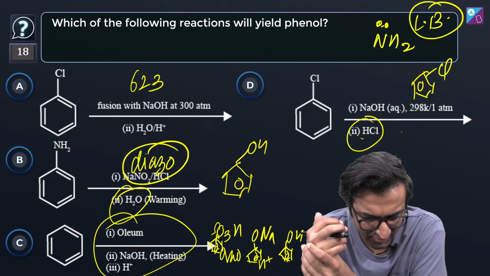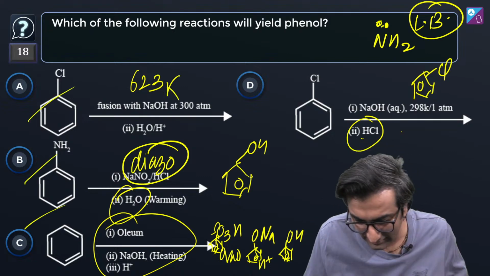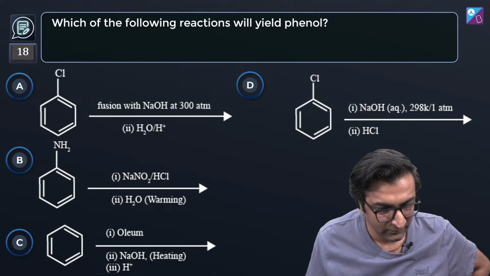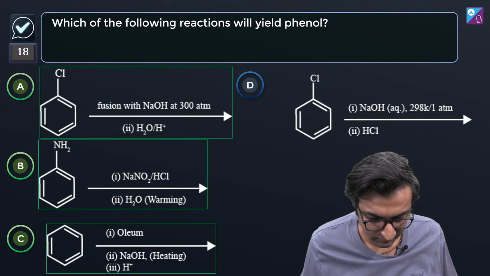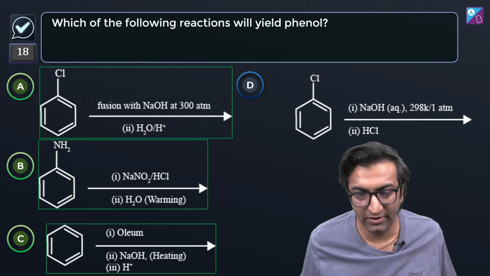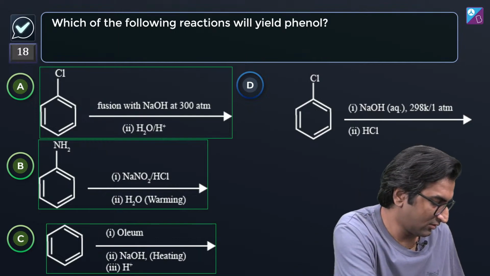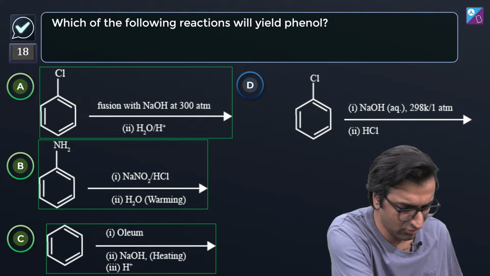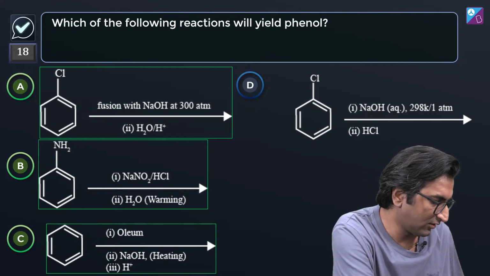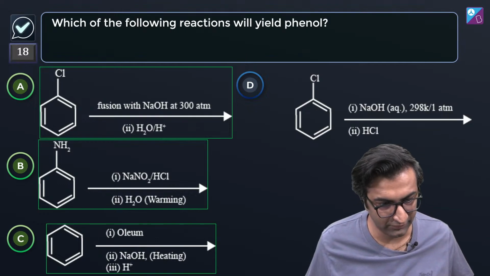A has temperature, yes, temperature should be there, maybe it's a typo. A, B, and C are correct. Yeah, it's probably a typo. Let me check the actual thing in Exemplar. Where is the Exemplar PDF? What is the name of this chapter? Oh, we are on haloalkanes already. No, this is on alcohols, phenols, ethers. It should be there. I agree with what you're saying.